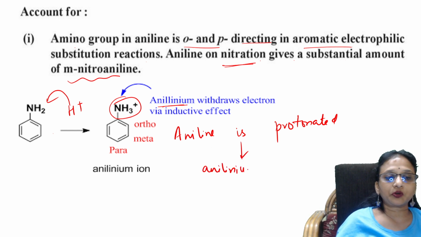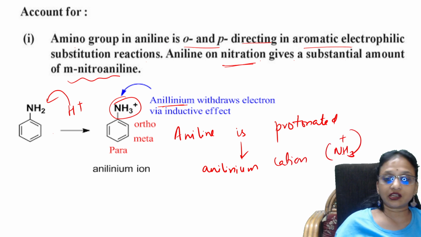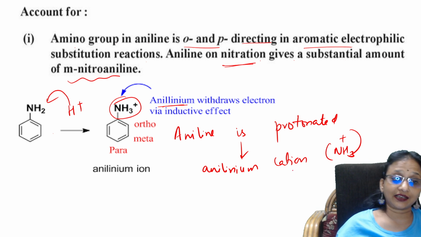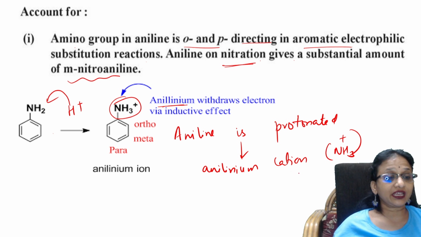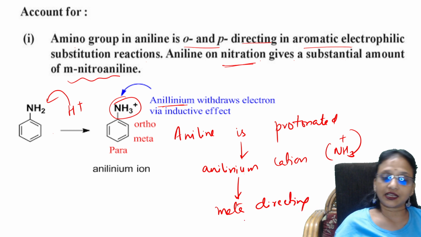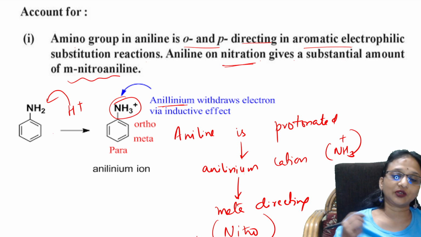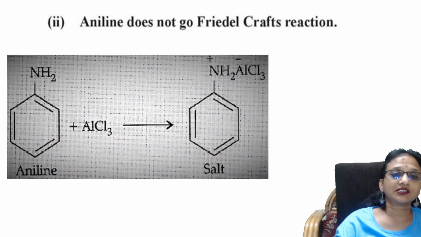Now this is a positive ion, correct? So anilinium cation is positive. So what will it do? This anilinium cation is going to drag the electrons by inductive effect. So this anilinium cation is meta-directing. So when nitro group comes and attaches, nitro goes and adds at meta position. Easy question. Next question, let us write.